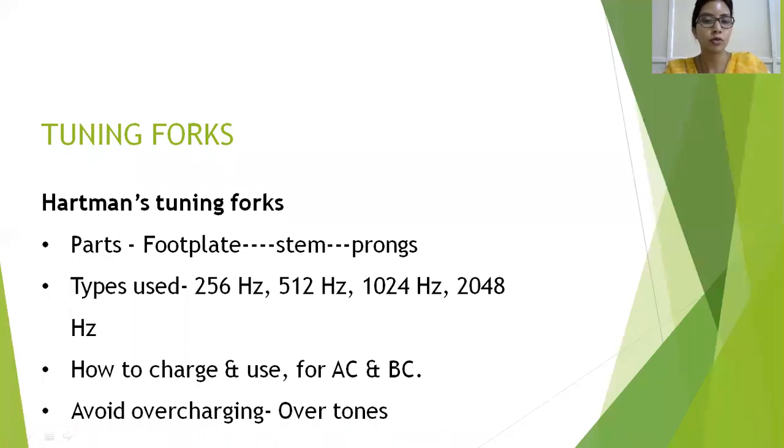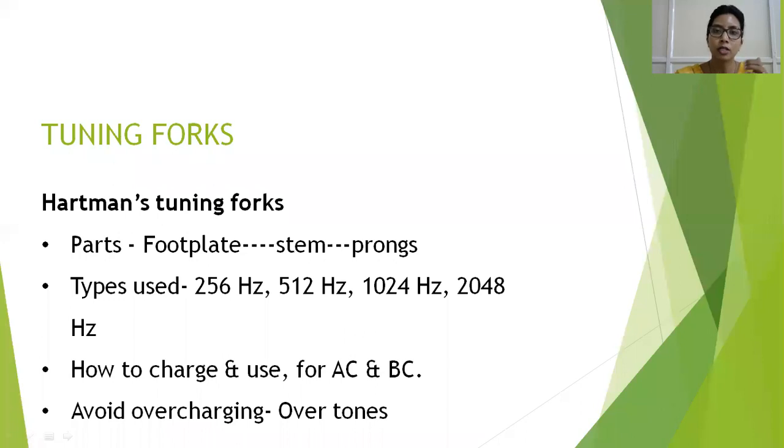This tuning fork is used for testing both air conduction and bone conduction. Air conduction is that testing of the hearing mechanism which tests both your conductive mechanism and your sensorineural mechanism, because when you do air conduction, you place it near the ear. Like how a normal sound is heard, the sound has to be conducted through the external auditory canal and middle ear, reach the inner ear, and then the brain.